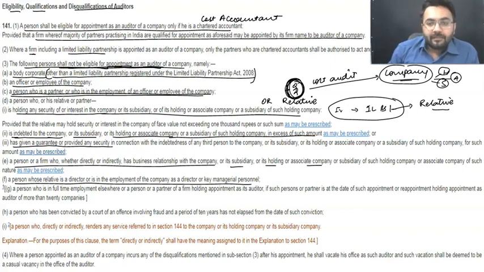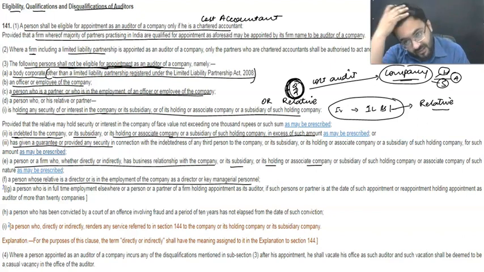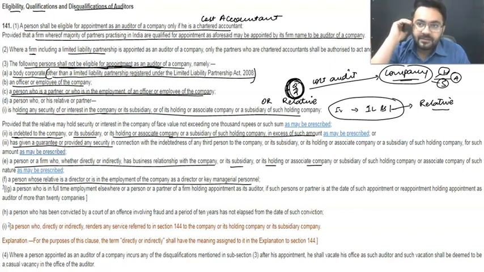See, so whenever you are going to establish a link or whenever you are going to apply for a cost audit, do ensure that your family members are not working over there. If they are working, you cannot be appointed as a cost auditor. You got my point? Sir, when I have one of my friends in reference, so great. The people who are going to be there in practice, do remember you need to have good links. You need to have good communication with everybody so that you can get good work.